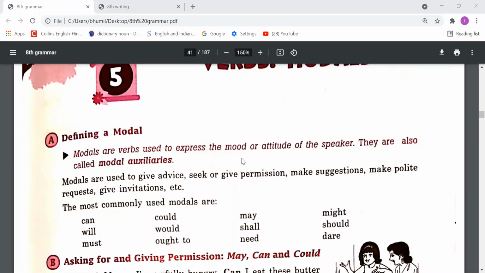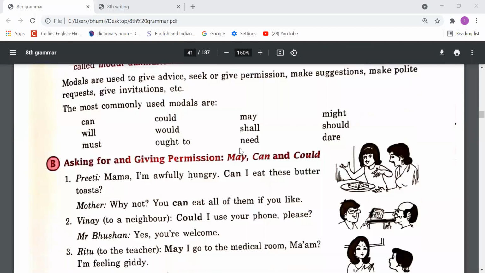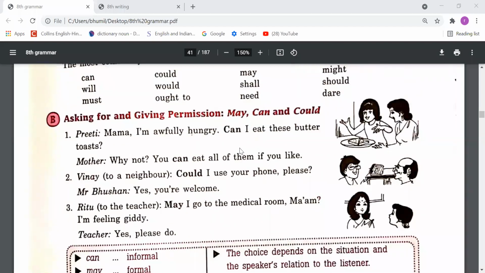And the rest of the senses, like suggestion, permission, polite request, invitation, these senses we express with the help of modal auxiliary verbs. So can, could, may, might, will, shall, would, should, must, ought to, need, dare. These are all the modal helping verbs. In the last class, first of all, we studied about may, can, and could.